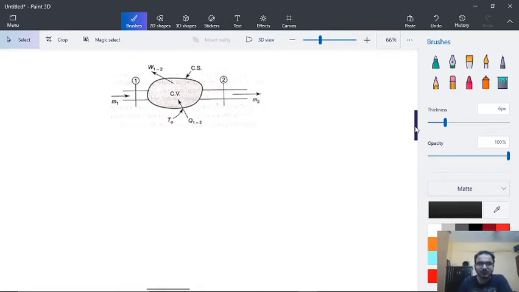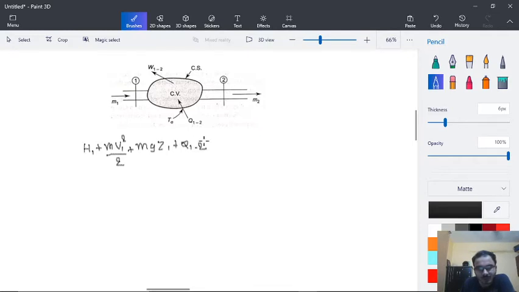So here we will first write down the first law of thermodynamics, that is H1 plus m V1 square by 2 plus m g Z1 plus Q12 equal to H2 plus m V2 square by 2 plus m g Z2 plus W12.